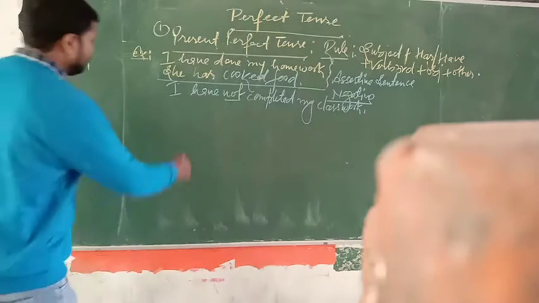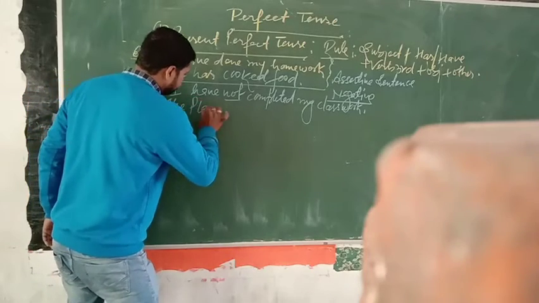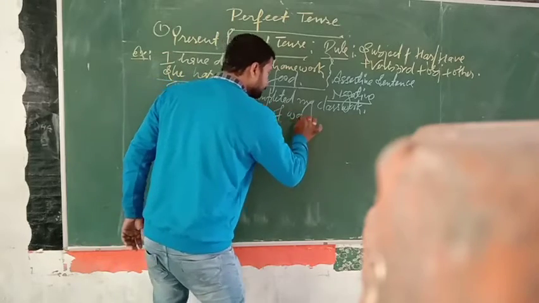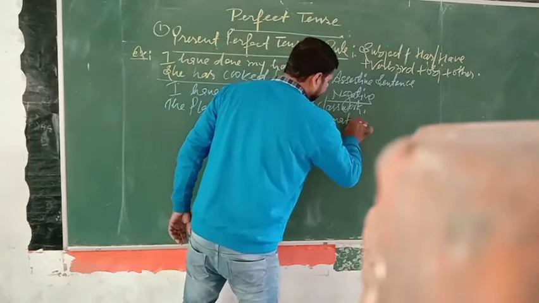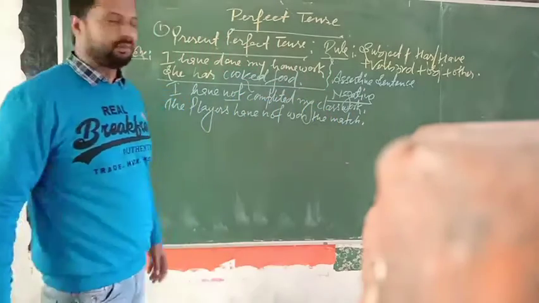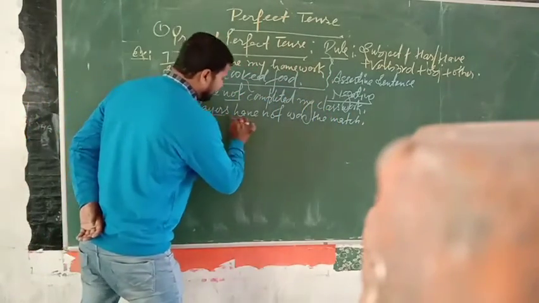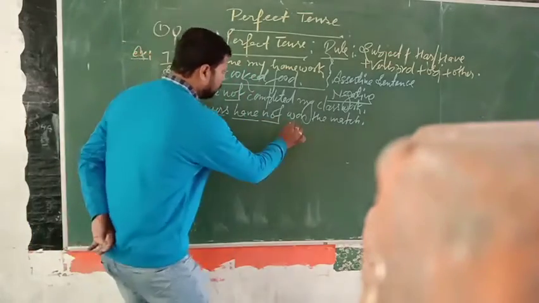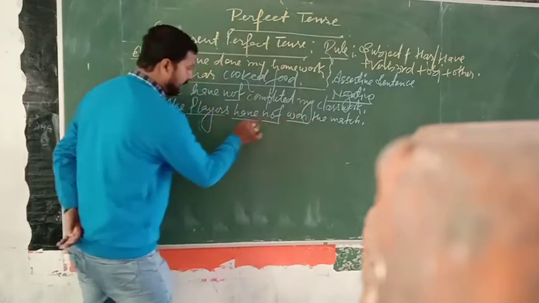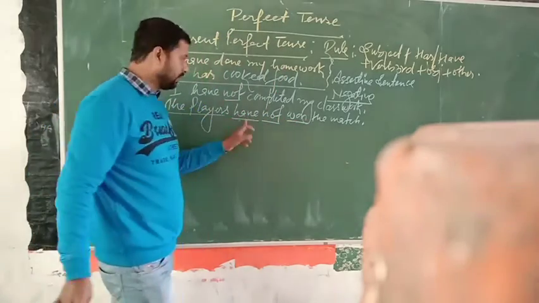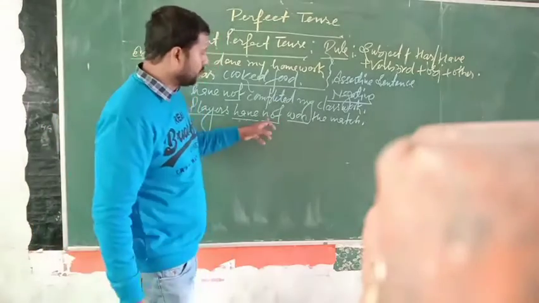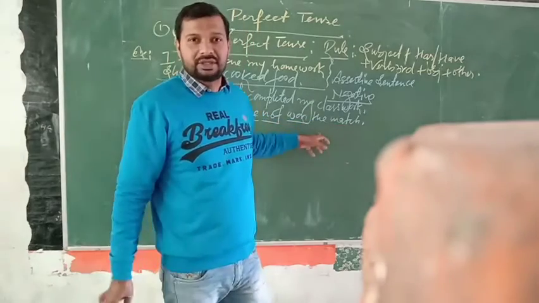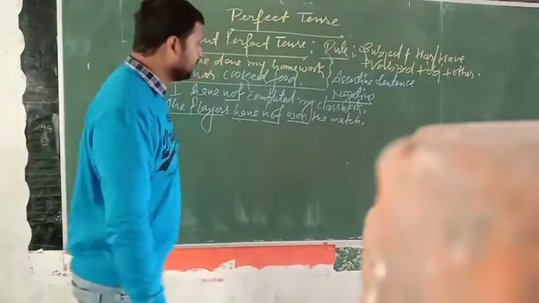Now, the players have not won the match. You see here, the players have, the helping verb, and not, and just after not, verb third. Between the helping verb and verb third, you have to use not. And just after that you have the other part. Okay, this is the example of a negative sentence.